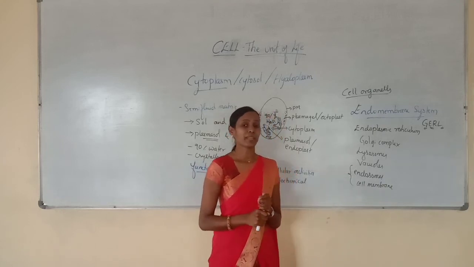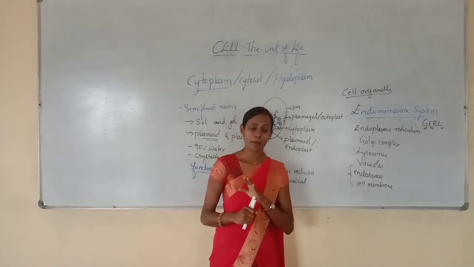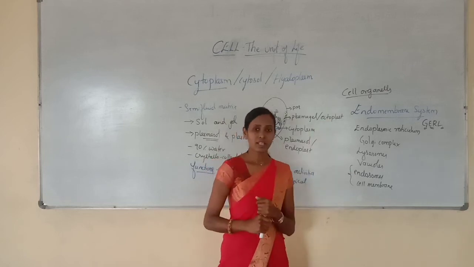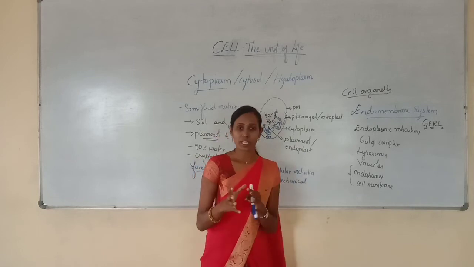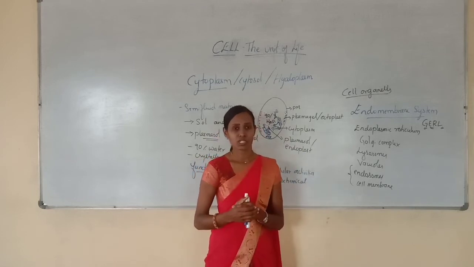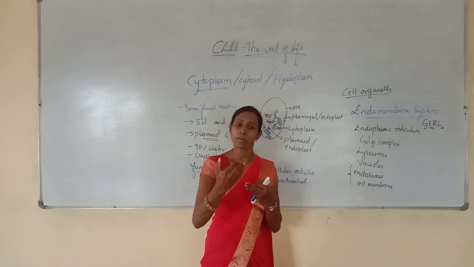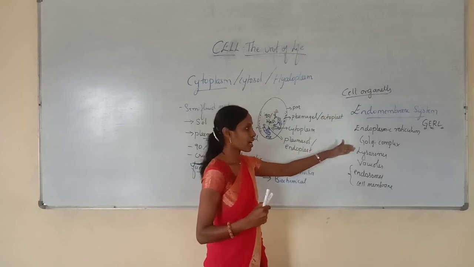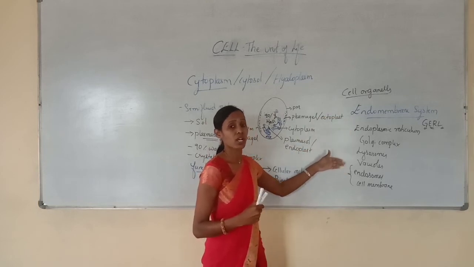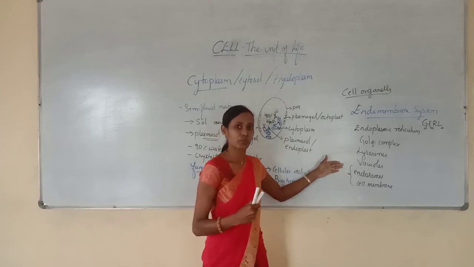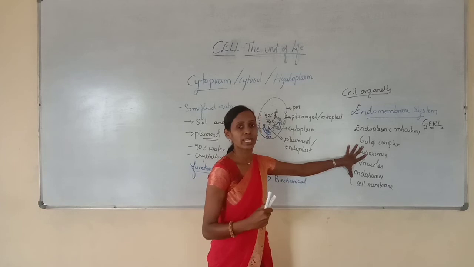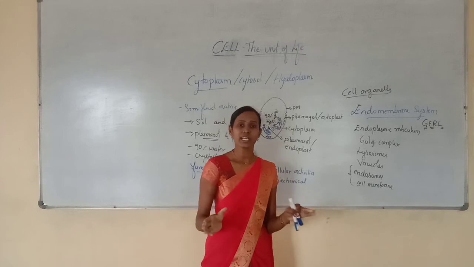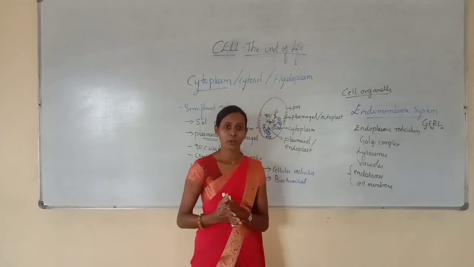The membrane that separates the cell into many structural and functional compartments or organelles is called the endomembrane system. The cell organelles are usually definite in their structure and function, but some of them are considered as part of the endomembrane system in the eukaryotic cell. These are the membranous organelles which function in coordination with each other. Hence, only these are part of the endomembrane system, but the remaining organelles, whose functions are not coordinated, are not considered part of it.